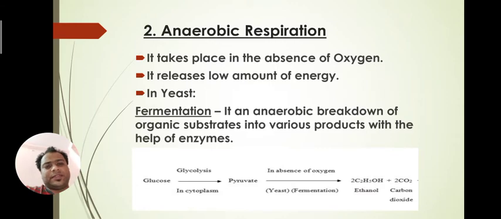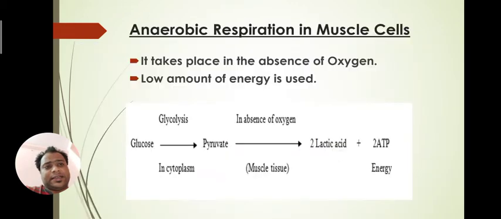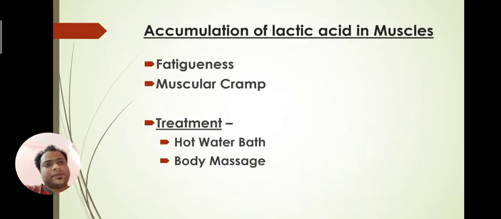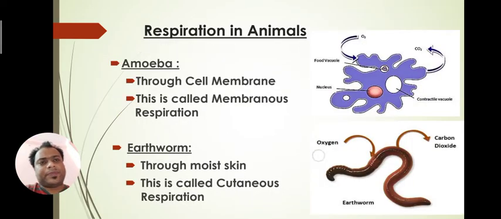Anaerobic respiration, we have seen how the formation of ethanol and lactic acid takes place with the help of fermentation. We have seen different aspects of accumulation of lactic acid in the muscle cells. Today we'll go further about respiration in animals, means how the process of respiration takes place inside the animals.